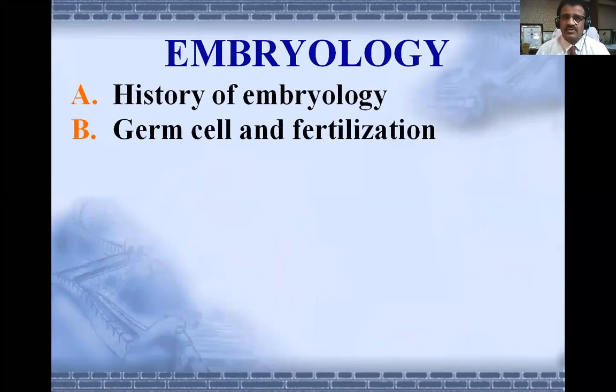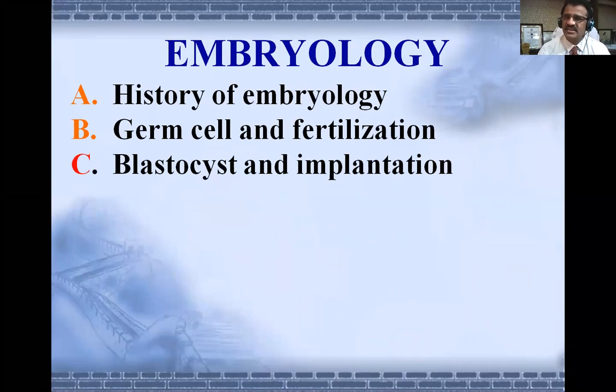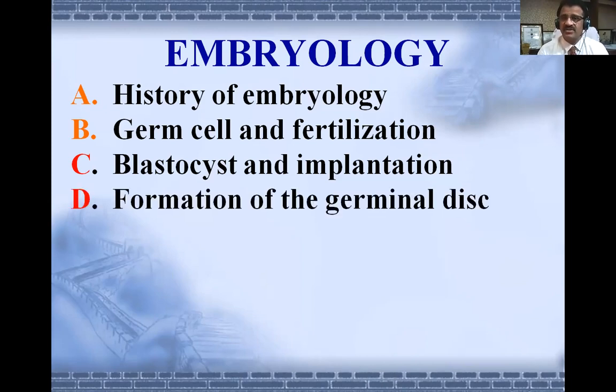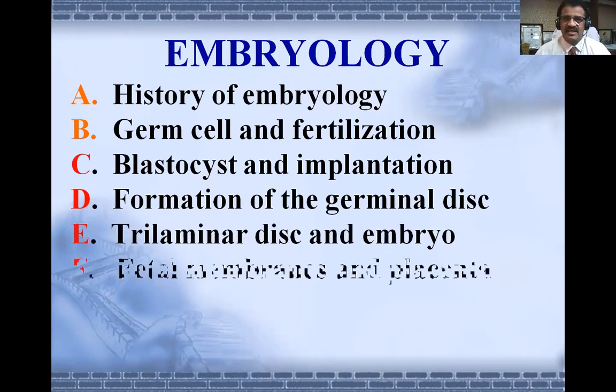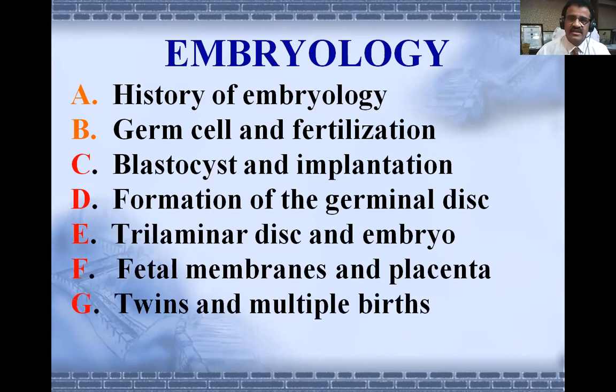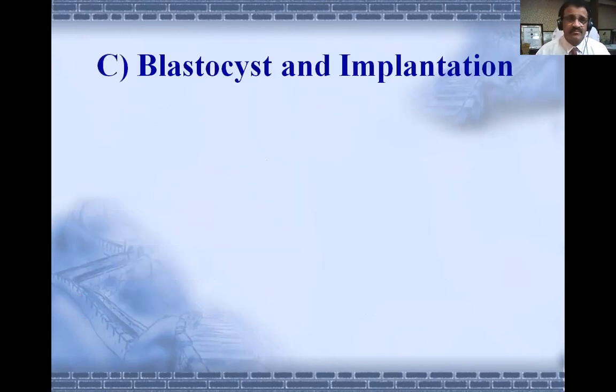1, 2, 3, that is blastocyst and implantation. Yesterday we studied the history of embryology and the germ cells, meaning gametes, and fertilization. And today we'll study blastocyst and implantation, and also we will study formation of the germinal disc. The remaining parts like E, F, G, we will study tomorrow onwards.